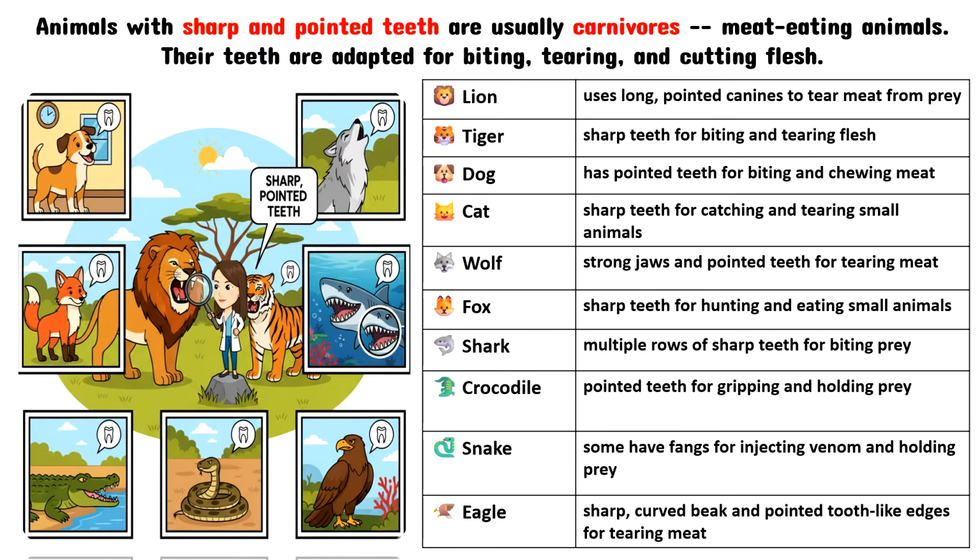On the other hand, animals with sharp and pointed teeth are usually carnivores, or those meat-eating animals. Their teeth are adapted for biting, tearing, and cutting flesh. Here are examples of animals with sharp and pointed teeth: lion, tiger, dog, cat, wolf, fox, shark, crocodile, snake, and eagle.